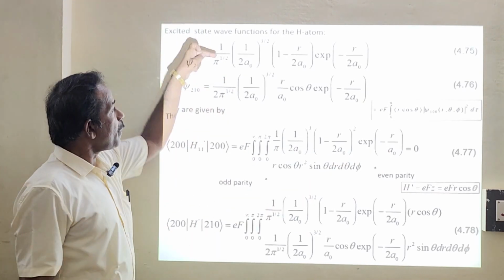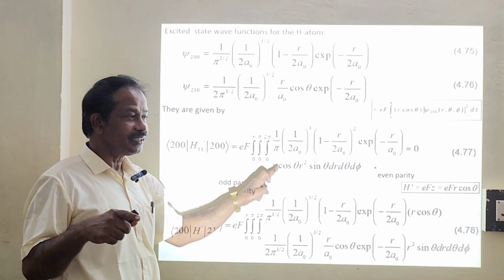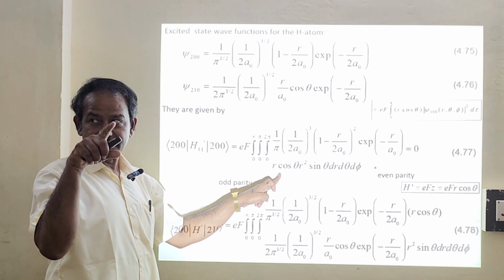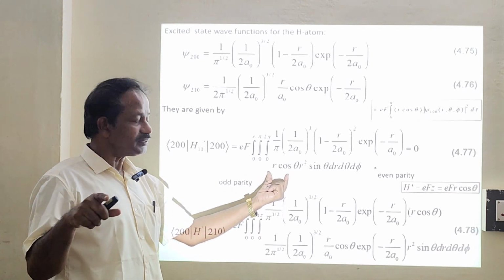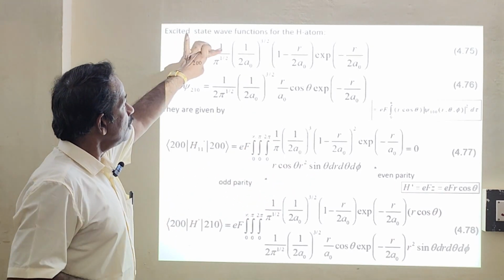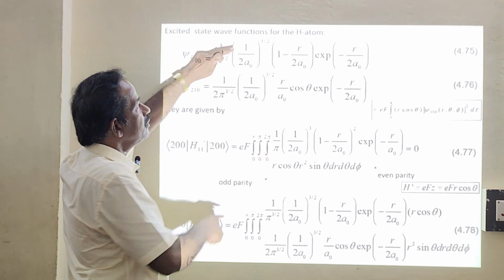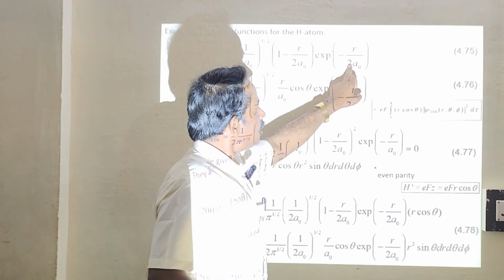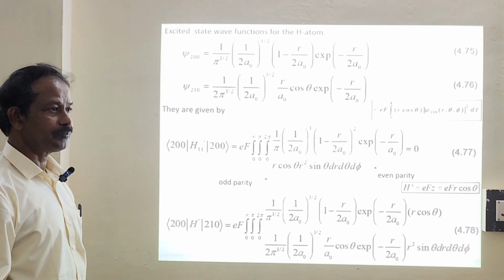Come on, I repeat. You have psi star and psi, so this will be psi star psi d tau with the Hamiltonian factor. This Hamiltonian is nothing but your EF r cos theta. r cos theta we have pulled out. So your psi star psi means 1 by pi to the power 1 by 2 multiplied by 1 by pi to the power 1 by 2, so that will be 1 by pi. This is just a squaring. Squaring will give you 2r by 2a naught, so 2 will get cancelled. You have minus r by 2a naught, which is equal to 0.